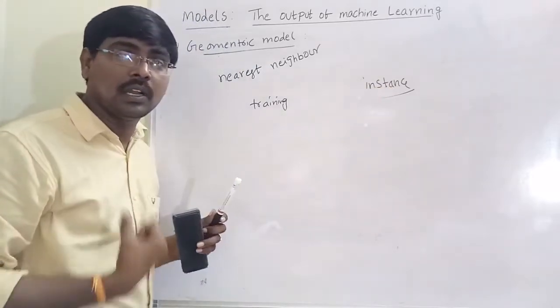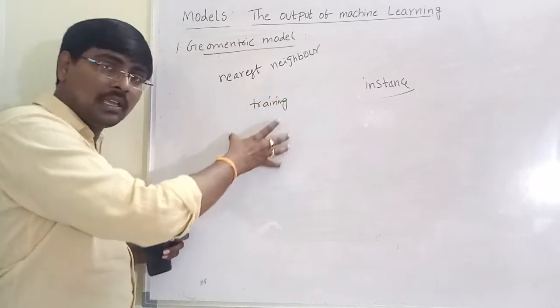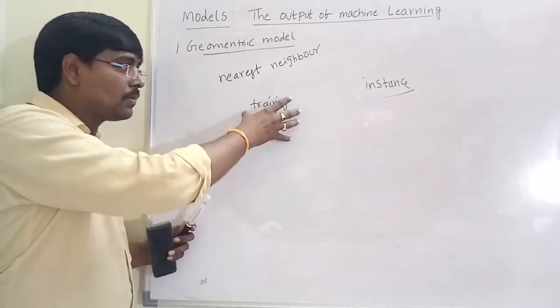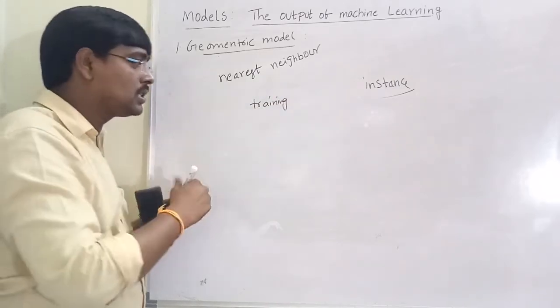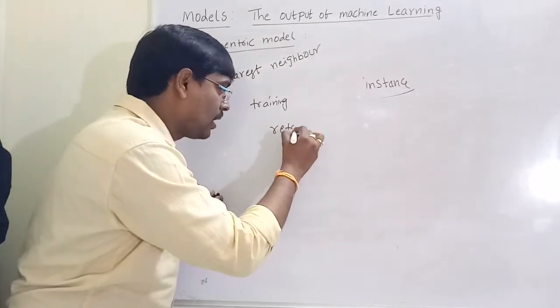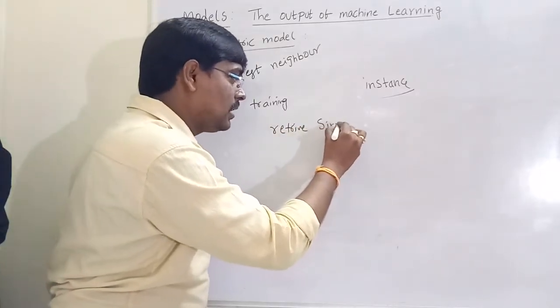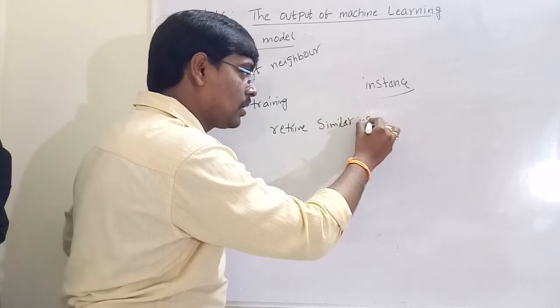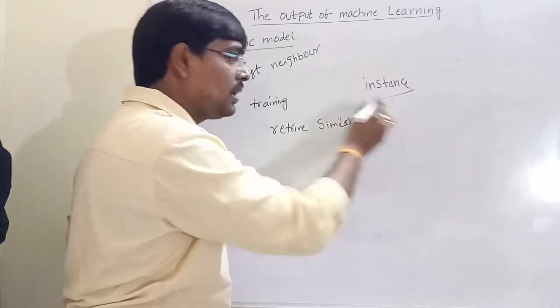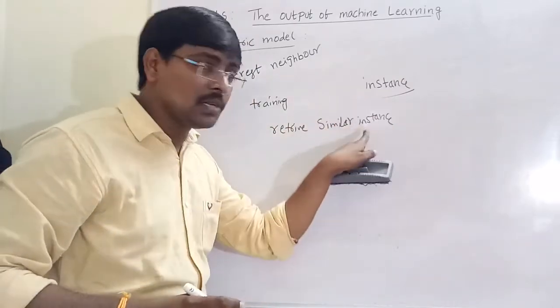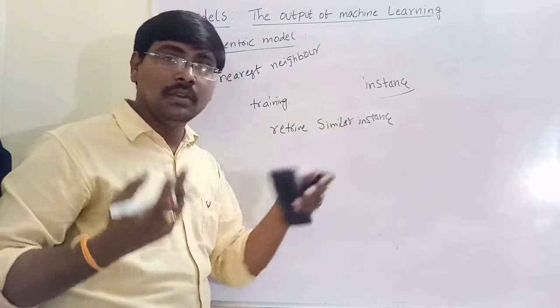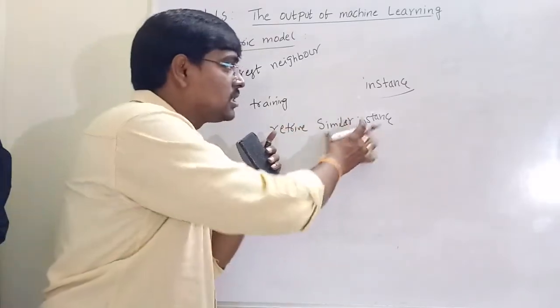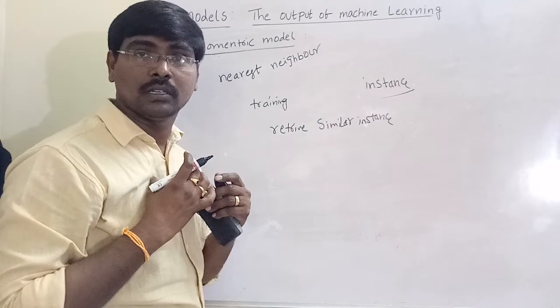For that purpose, what am I doing? From the given set of training examples, I retrieve a similar instance, that is, the instance that is similar to our particular instance.